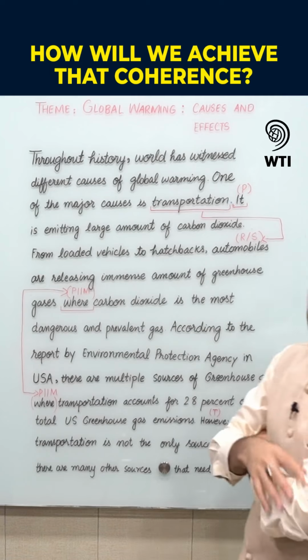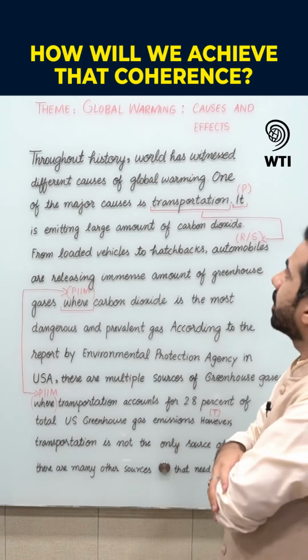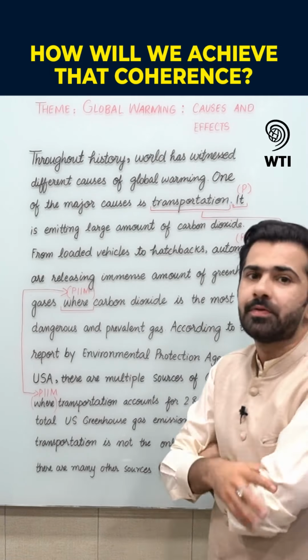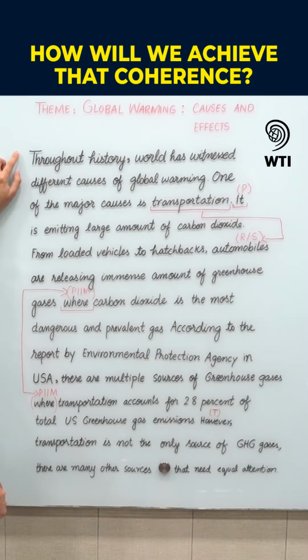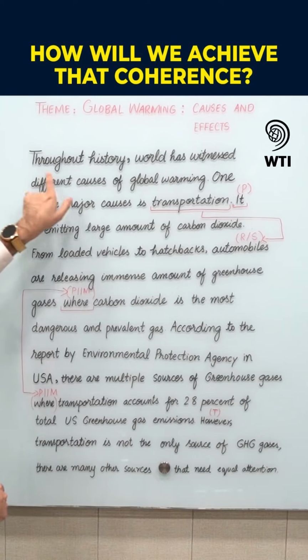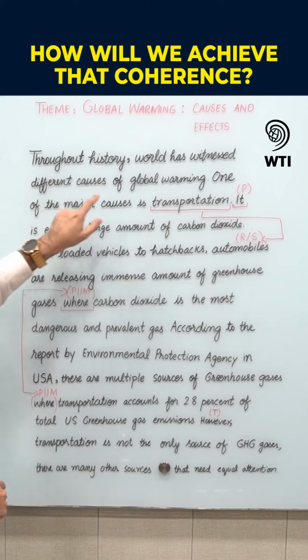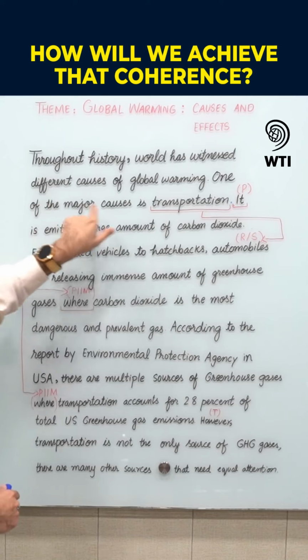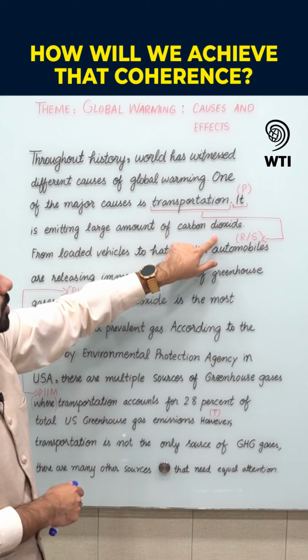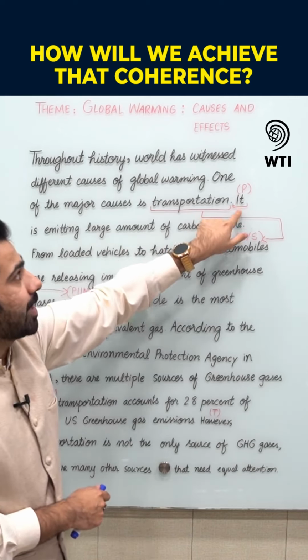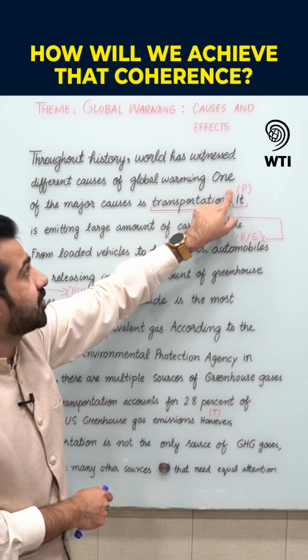In order to produce linking within a paragraph, we have to take care of the four cohesive devices that I have mentioned earlier. So let's see how coherence is maintained within this paragraph. Throughout history, the world has witnessed different causes of global warming. One of the major causes is transportation. It is emitting a large amount of carbon dioxide. So you can see "it" is used here as a pronoun that helps in achieving coherence.